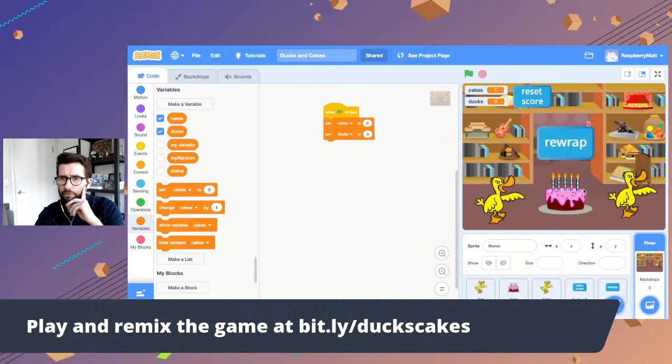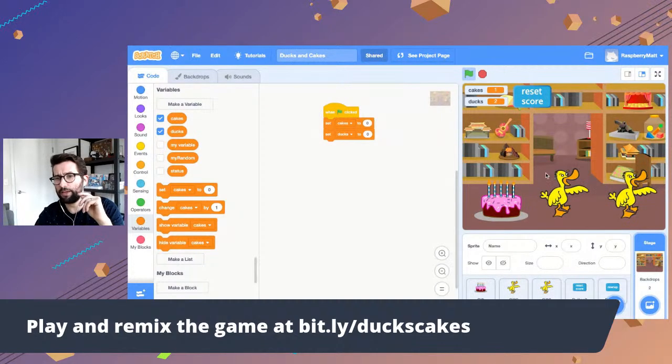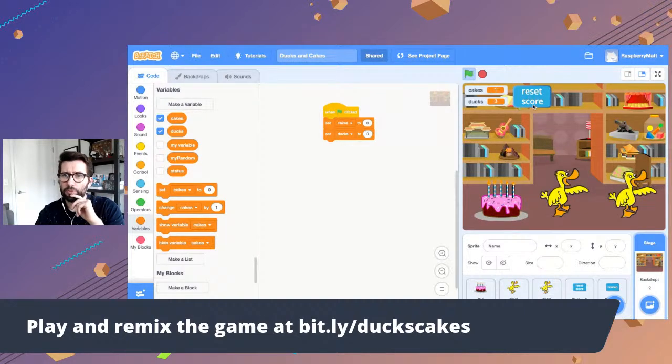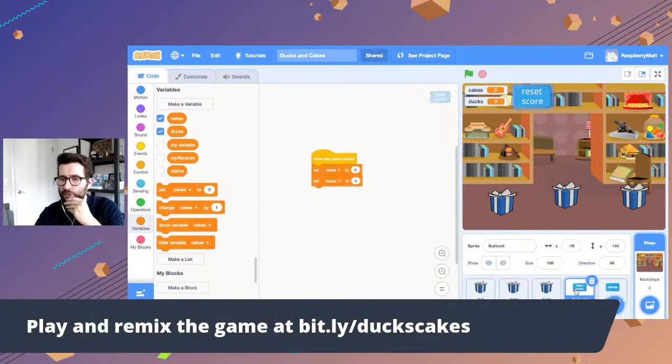Yep. Rewrap. Got 1 cake. 1 cake, 1 duck. Rewrap. 2 cakes, 1 duck. Okay, all right, you get it. Seems to work fine. Okay, so reset. We can get rid of that, I think, because now, oh, you know what? Let me just rewrap, check one more time. I want to check one more thing, make sure the cake, green flag, resets everything.